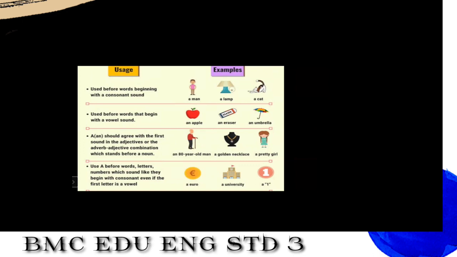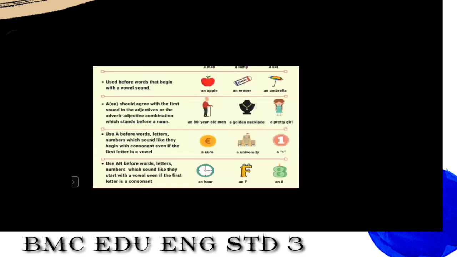An 80-year-old man. See here, the 80. When we say 80, we pronounce a vowel sound, A. That is why we have used an here. A golden necklace. Yes, there is a, because it starts with a consonant. A pretty girl. Yes, again a consonant over here.